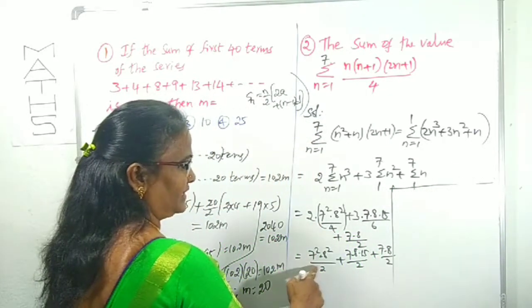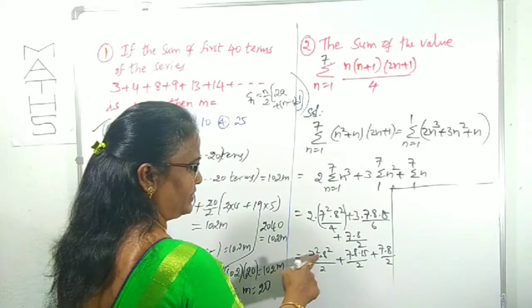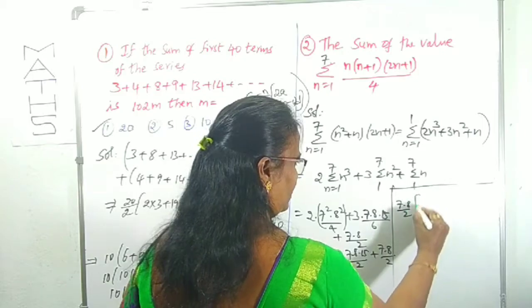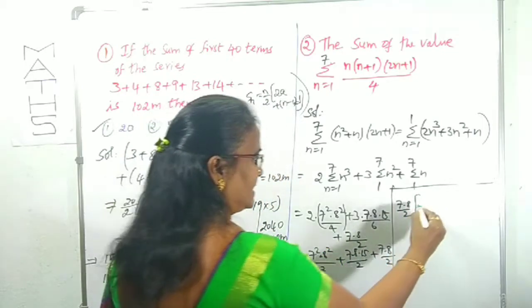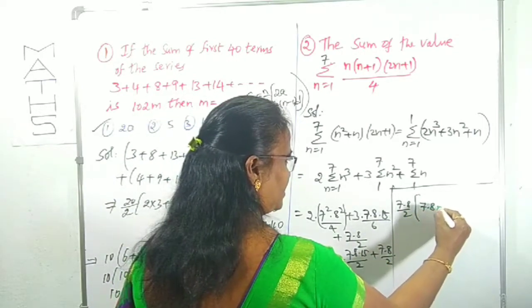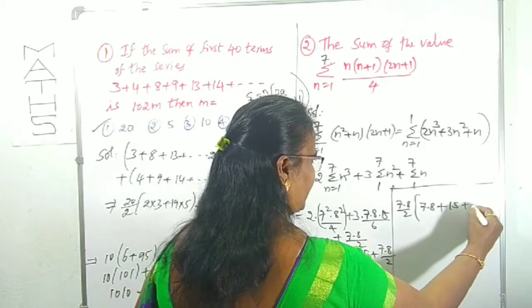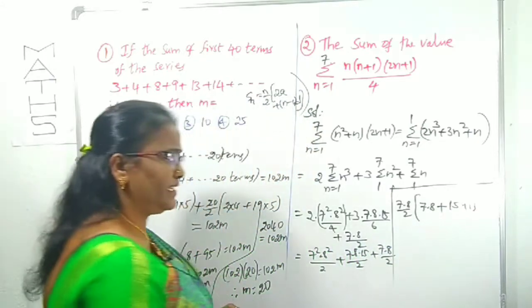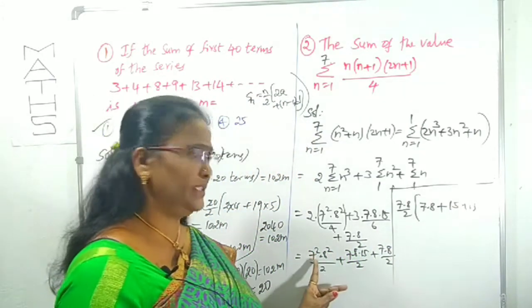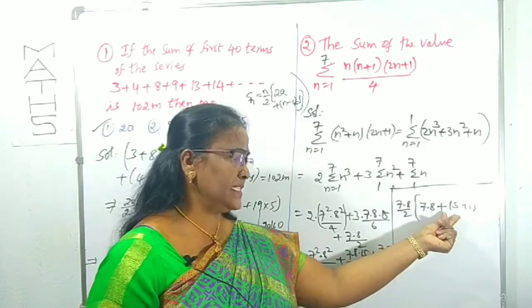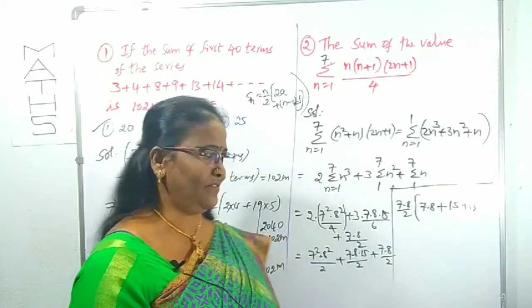We can observe that among these three terms, 7 into 8 by 2 is common. Now what is left over here? 7 into 8 is left over in the first term, plus in the second term 15 is left over, in the third term 1, right? For ease of calculation, I have taken 7 into 8 out. Then in the first term 7 into 8, second term 15, third term 1 is left over.